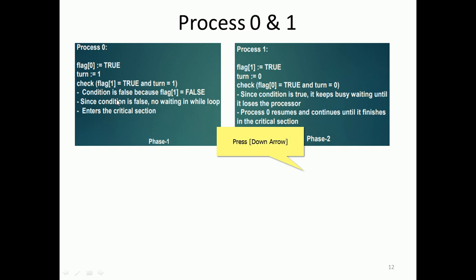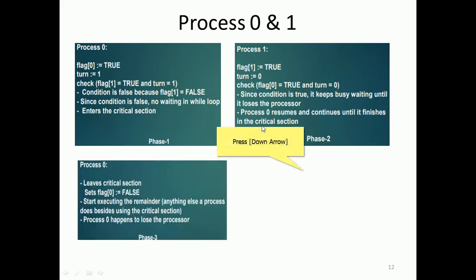So phase 2 is mutual exclusion. It prevents process 1, because process 0 is in the critical section, so it is allowed to complete. Process 0 remains and continues until it finishes the critical section. That is phase 2. So in phase 2, mutual exclusion is satisfied.